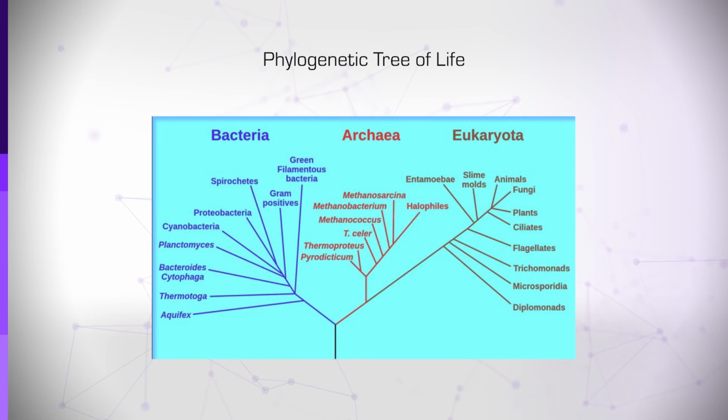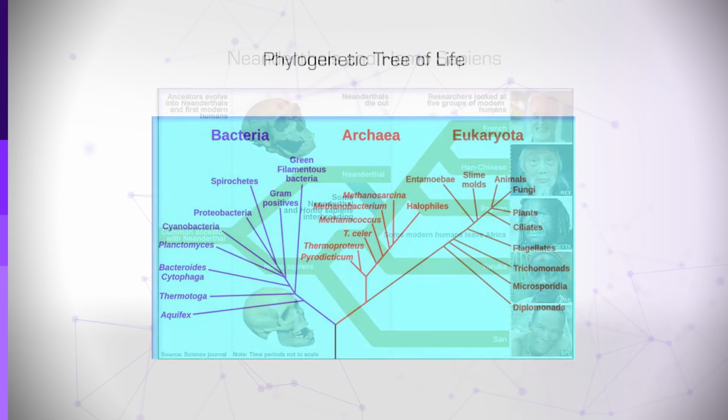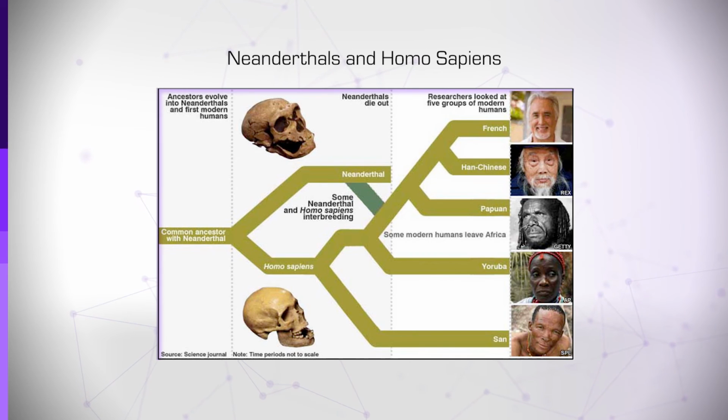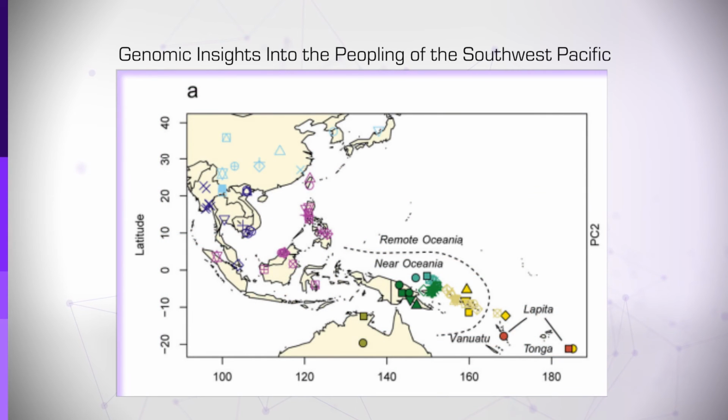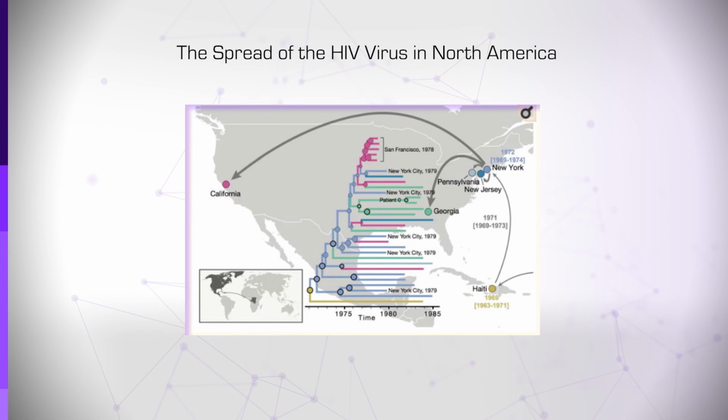So, what have we learned from building phylogenetic trees? To give just a few examples, such studies have strengthened the view that life on Earth actually divides into 3 kingdoms: bacteria, archaea, and eukaryota. We know much more about the evolution of humans, including the fact that Neanderthals and Homo sapiens have interbred, and we can trace the history of different ethnic groups, for example, the peoples of the Southwest Pacific. Phylogenetic tree reconstruction is also used in many clinical and epidemiological studies, for example, in tracing the spread of the HIV virus in North America.